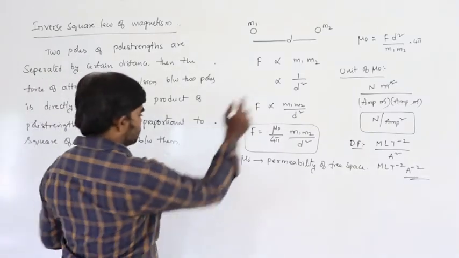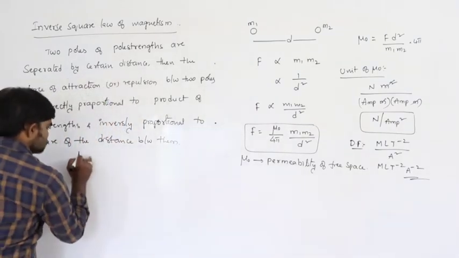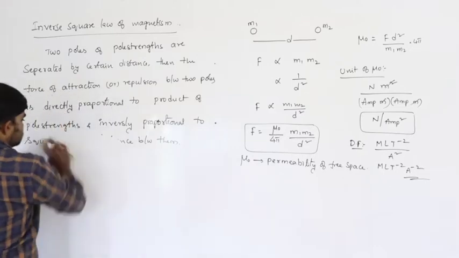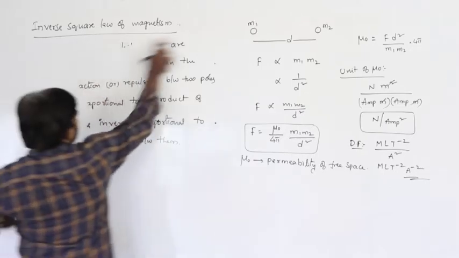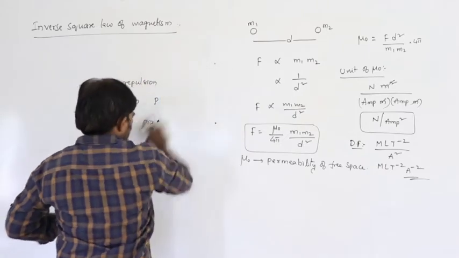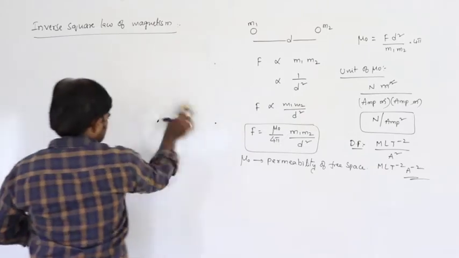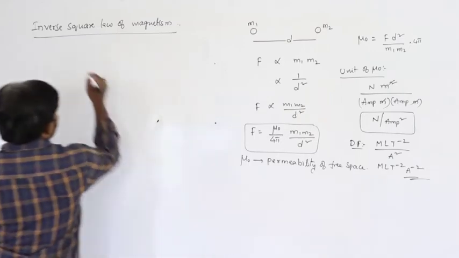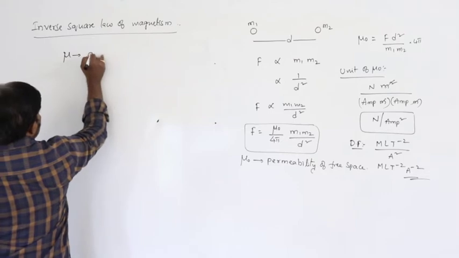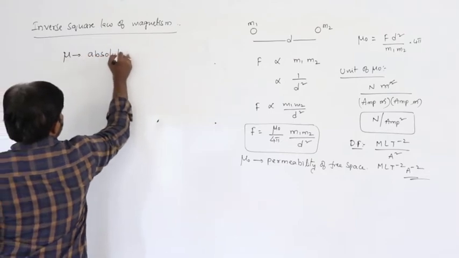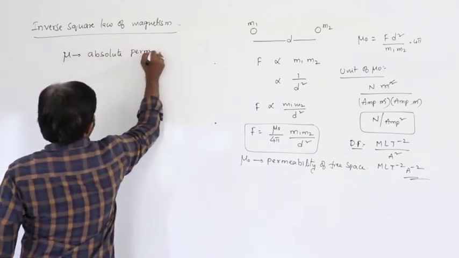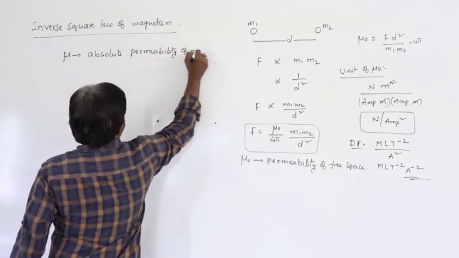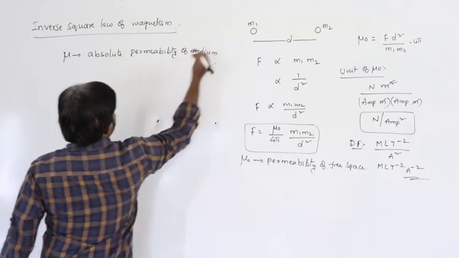So here it is mu naught, where mu is called the absolute permeability of the medium.